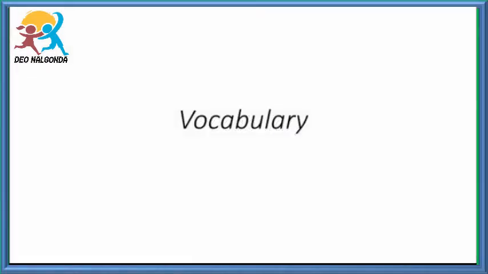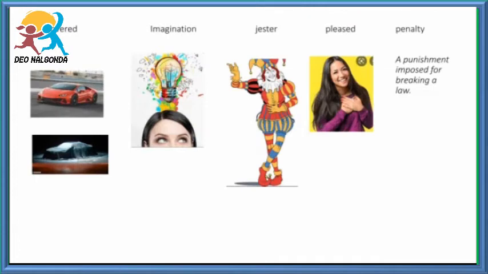Coming to page number 61, now we are going to discuss vocabulary. In this part, you are learning some new words. They are covered, imagination, gesture, pleased, penalty. After that, you have to fill in the blanks with these words. In the first picture, you can differentiate two cars. One is without cloth and another one is with cloth over it.